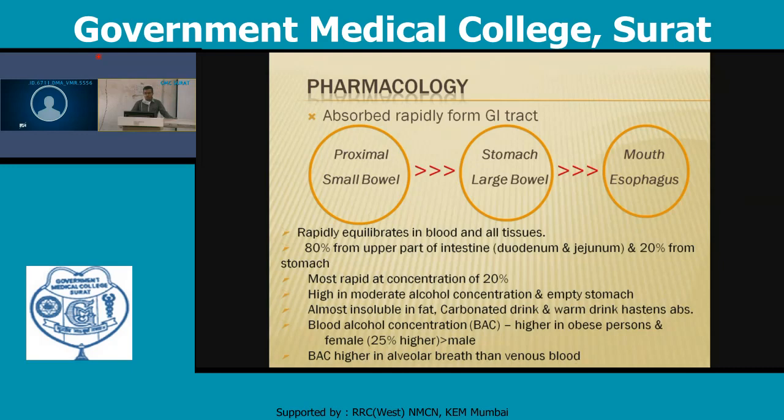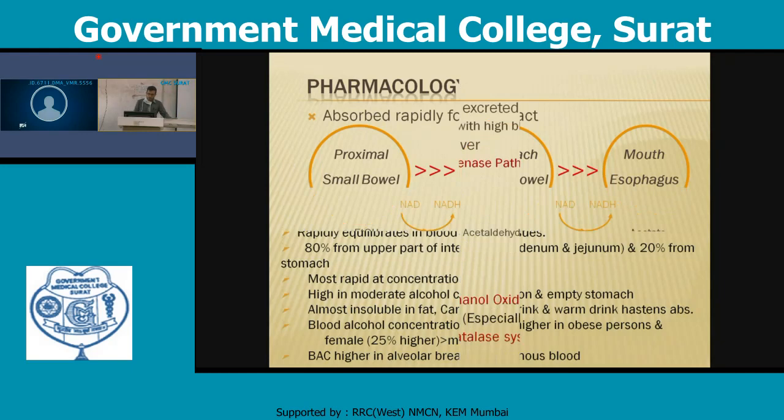Absorption is most rapid at a concentration of about 20%. It is high at moderate alcohol concentration on an empty stomach. Alcohol is almost insoluble in fat. Carbonated drinks and warm drinks hasten the absorption, meaning when alcohol is taken with a carbonated or warm drink, absorption increases. Blood alcohol concentration will be higher in obese persons and females than in males. Blood alcohol concentration is also higher in alveolar breath than in venous blood.